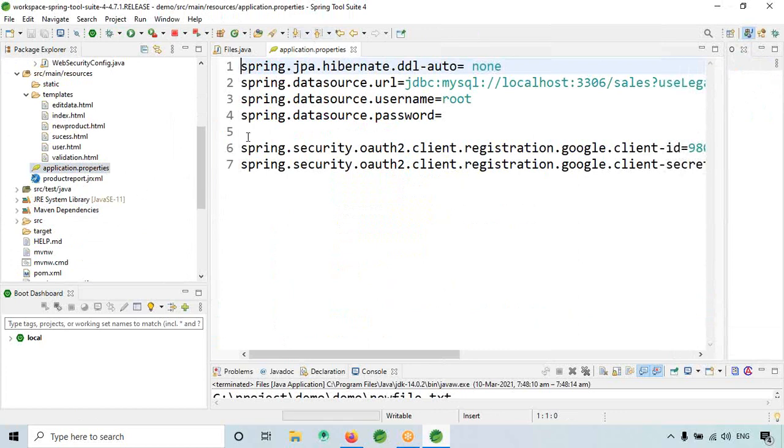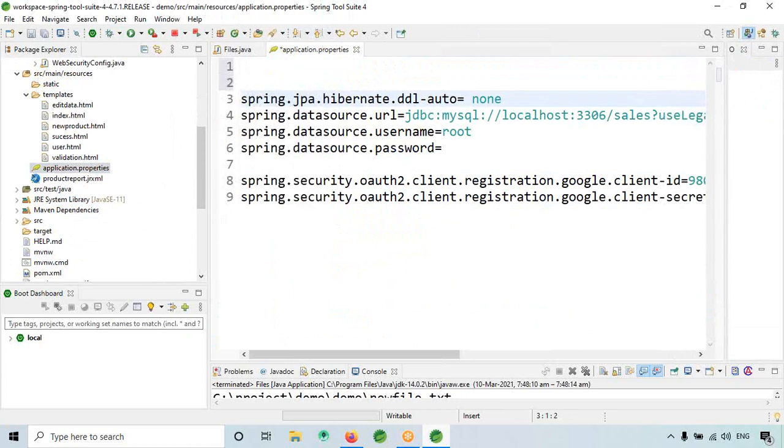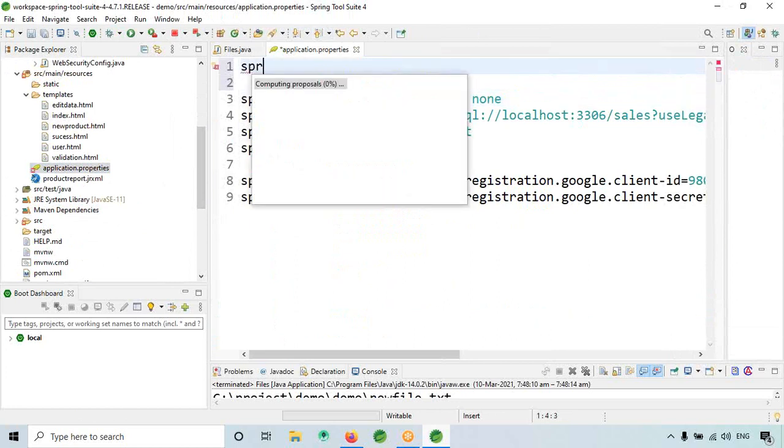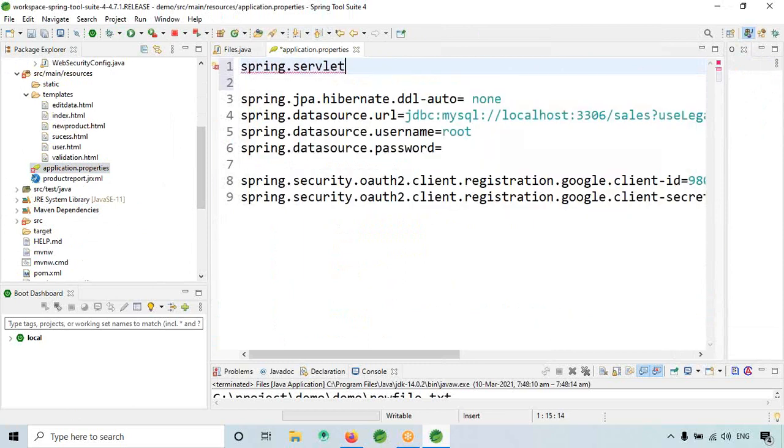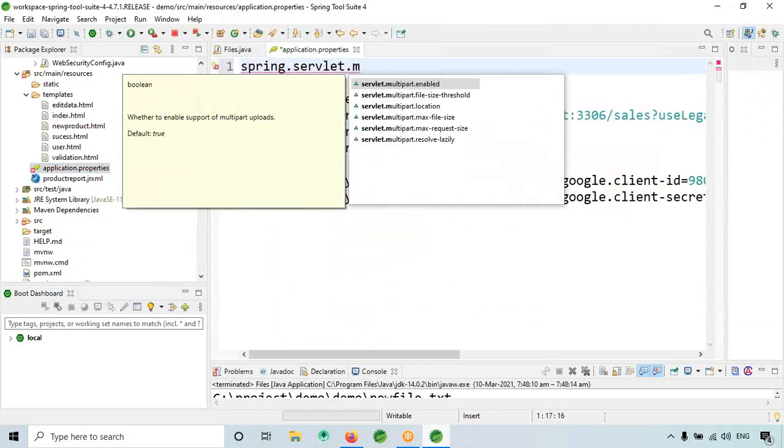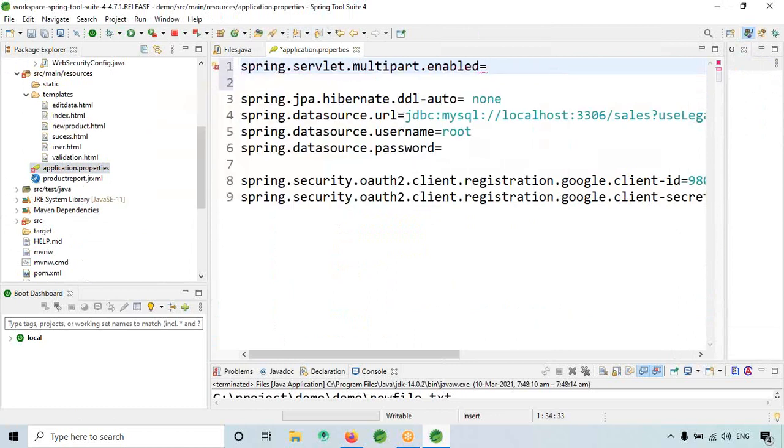Go to the application properties first. Here you need to write a few lines. Just give spring.servlet.multipart.enabled=true. Why are we enabling multipart? Because multipart means files of multiple sizes can be uploaded.